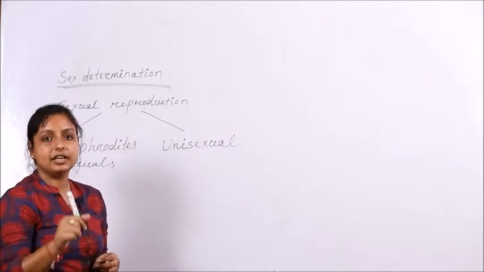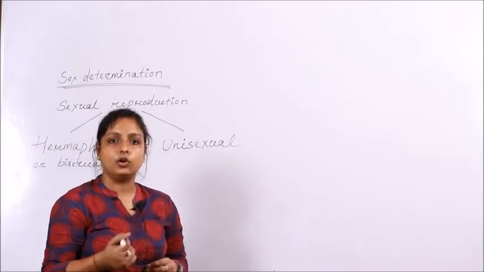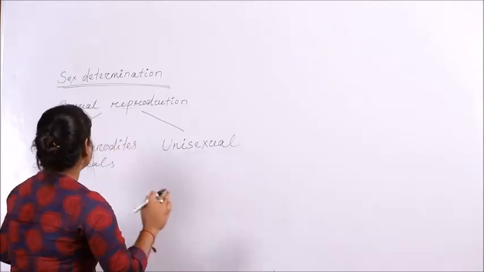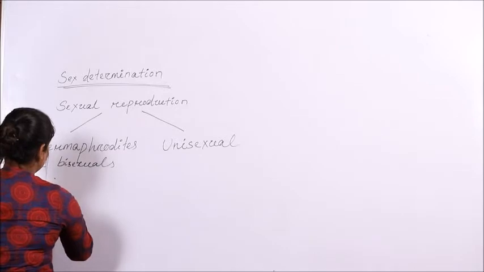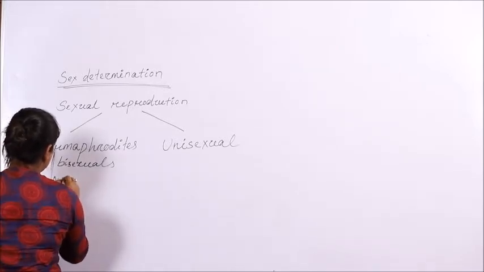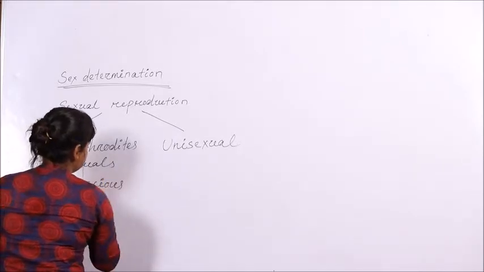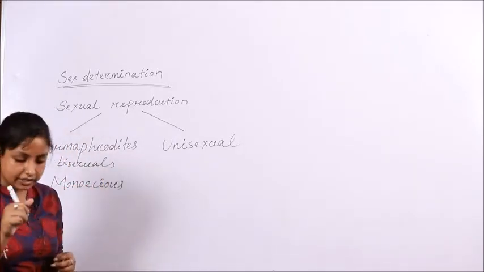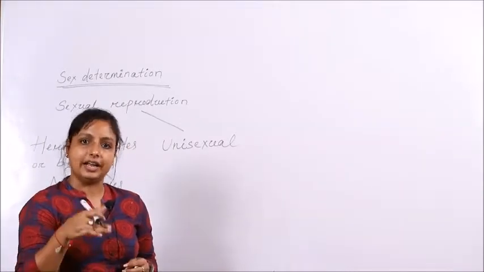That means a single individual of that population will have either the male sexual organ or the female sexual organ. These hermaphrodite animals are also known as monoecious. Why monoecious? Because a single organism will have both sex organs in it.